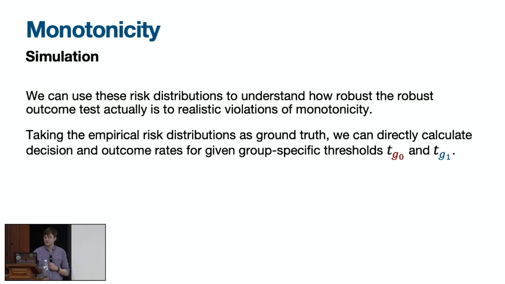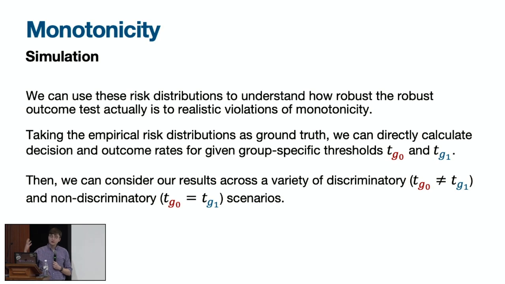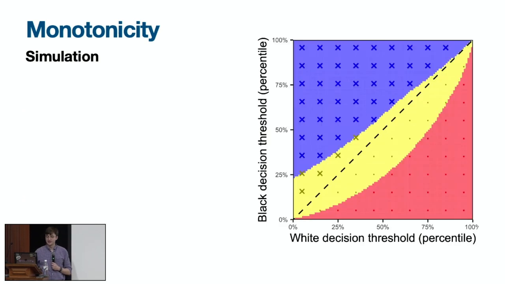So the natural way to do this is with our empirical risk distributions. We can just take those risk distributions as ground truth, and then we can calculate what the robust outcome test would tell us in all sorts of discriminatory and non-discriminatory scenarios. To study this, let's start by looking at our lending data.